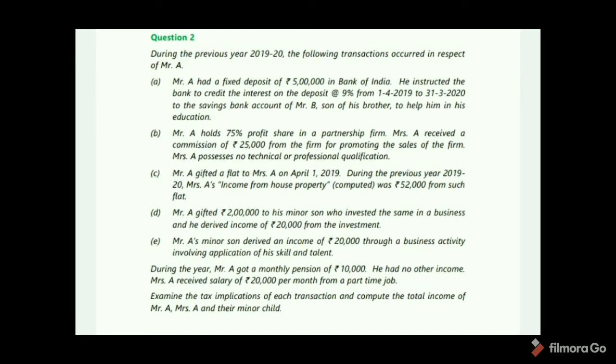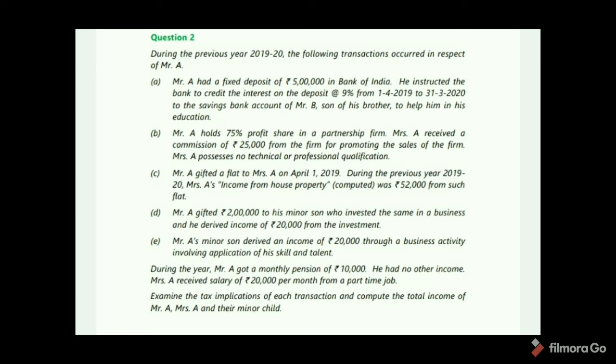Okay. See question number 2. During the previous year 2019-20, the following transactions occurred in respect of Mr. A. Mr. A had a fixed deposit of 5 lakhs in Bank of India. He instructed the bank to credit the interest on the deposit at the rate of 9% from 1/4/2019 to 31/3/2020 to the savings bank account of Mr. B, son of his brother, to help him in his education.